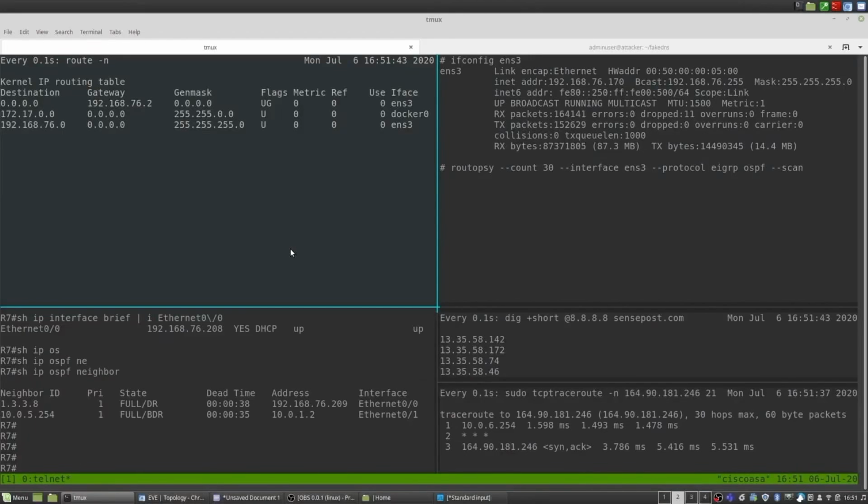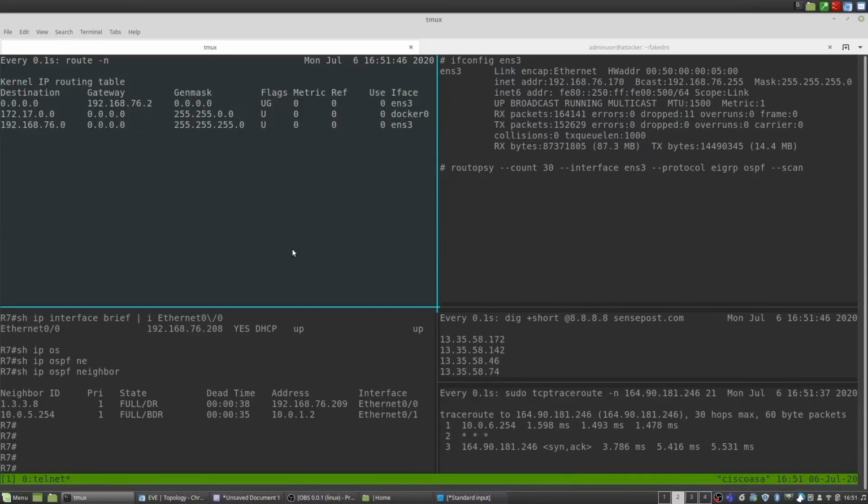So before we start off with the demo, let's get a quick lay of the land. We realize there's a lot going on the screen. That's why we're giving a short briefing before we start running attacks. More specifically, the top left is our attacker's routing table. We're running a watch command on there, and as we perform our attacks, that routing table will update dynamically. On the top right, that's where we'll be running our Routopsy commands from, essentially our attacks. And like I mentioned, at the bottom left is the router, and at the bottom right, our victim.